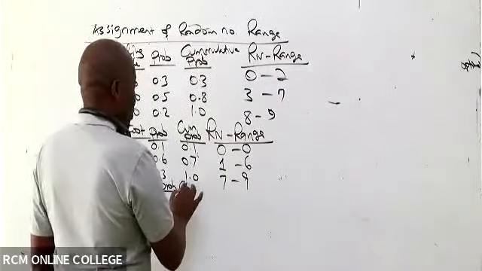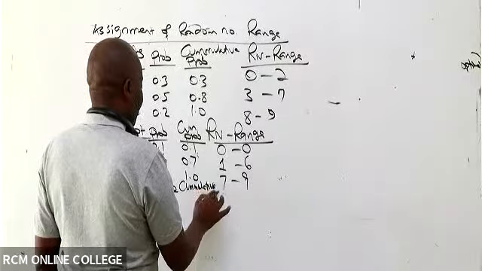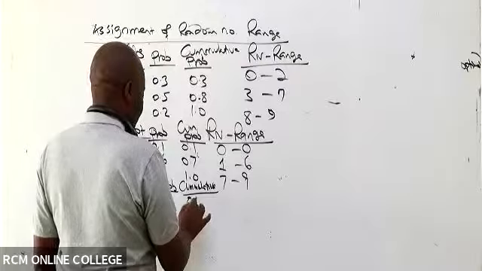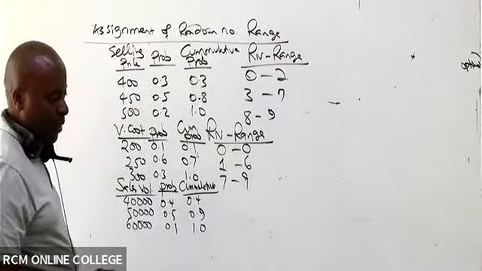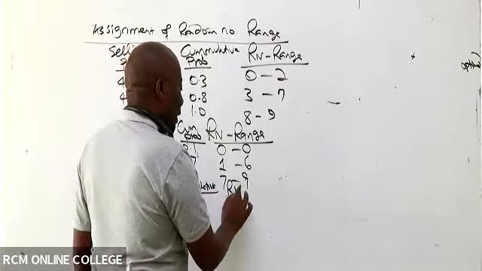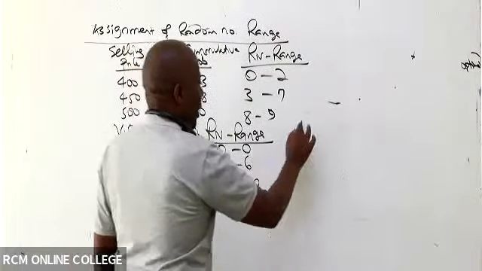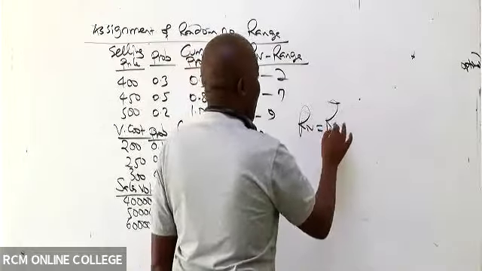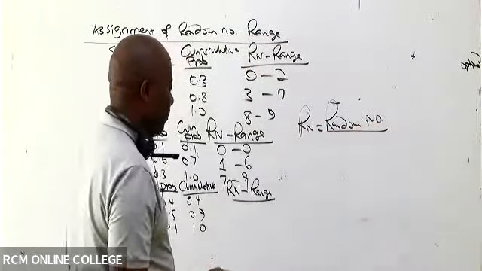So first, Mwalimu, do the cumulative, right? So cumulative is 0.4, 0.9, and then 1.0, isn't it? And then now out of this, I can get what we are calling random number ranges. And remember this Rn that I'm talking about, Rn stands for random number.